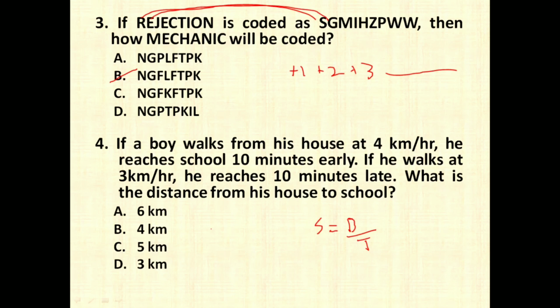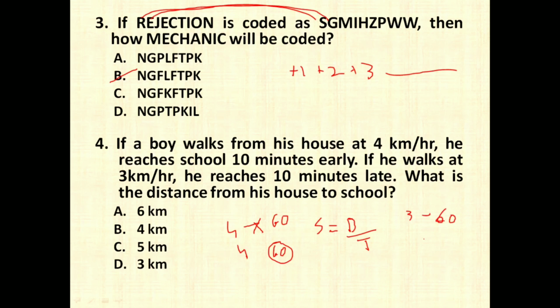Now if we take 4 as an option, 4 kilometers we are going to cover. What your formula says is that if he walks at 4 km per hour, he covers 4 kilometers in 60 minutes, as 1 hour is equal to 60 minutes. So 4 km in 60 minutes, he can easily cover that particular distance. In the same way, if we take the second speed, 3 km per hour, he covers 3 kilometers in 60 minutes.